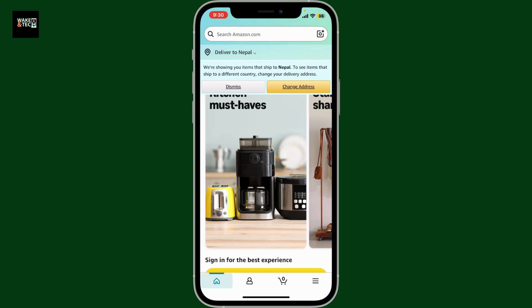Remember to log out after using a public or shared device to protect your personal information and shopping history.